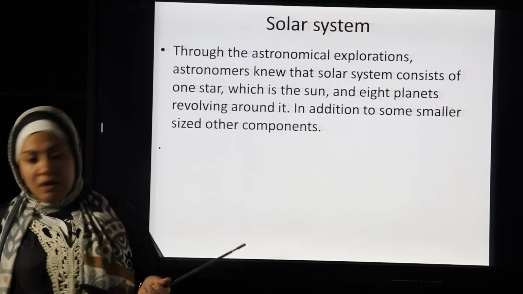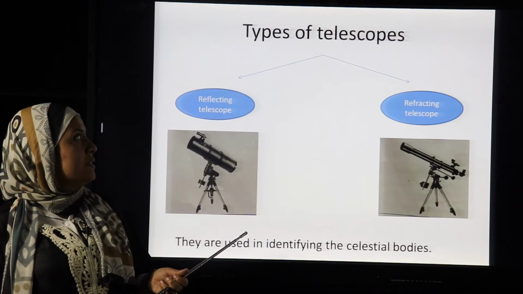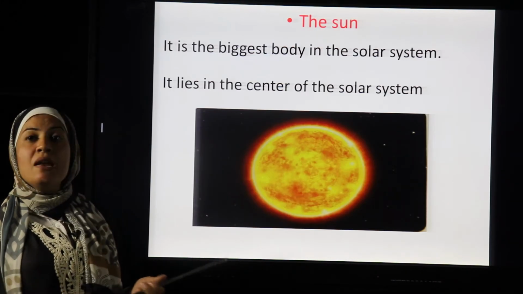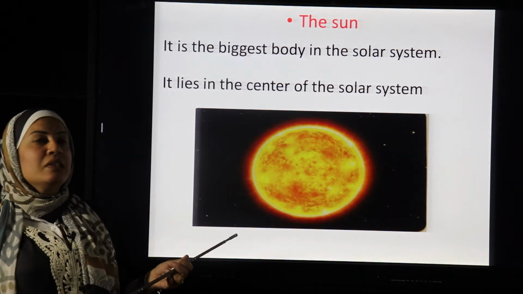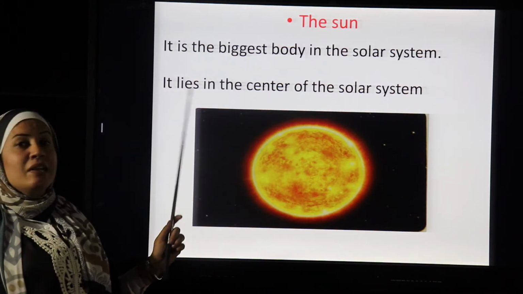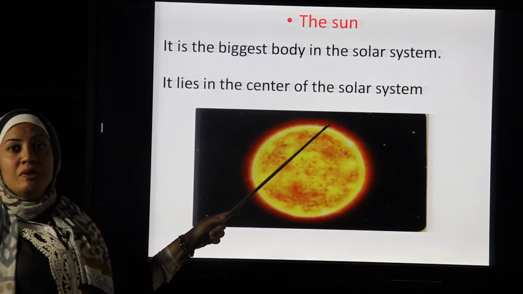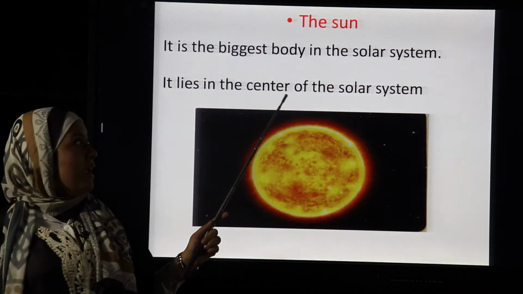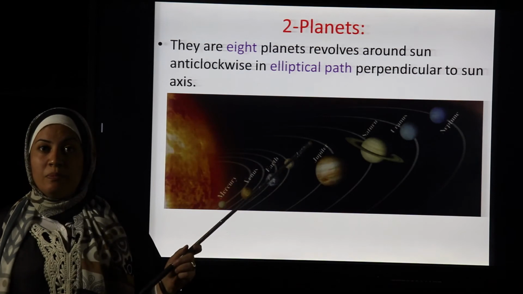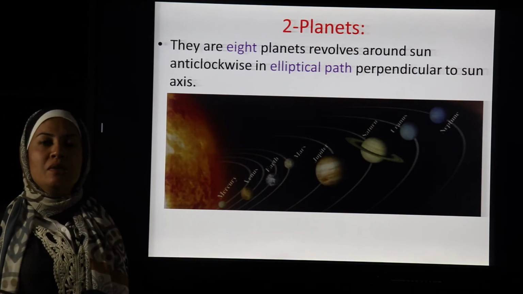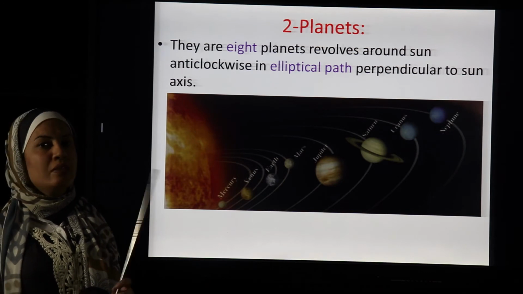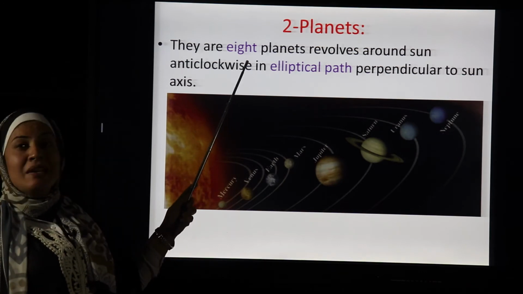First, we will talk about the sun, the main important part of the solar system. The sun is the biggest body in the solar system. It lies in the center of the solar system, where the 8 planets revolve around it. What about the planets? The planets are dark bodies that revolve around the sun, and their number is 8.